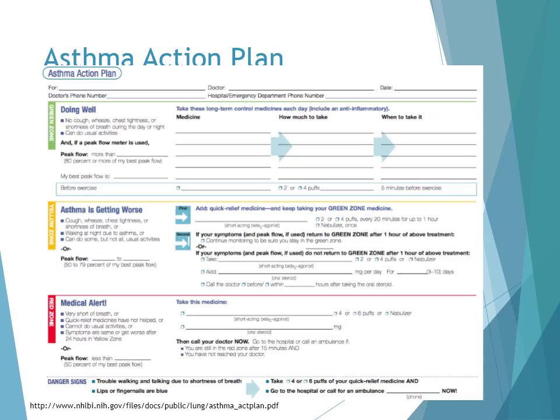And here's an example of an asthma action plan. And you can see there's different zones, the green zone, the yellow zone, and the red zone. And these will each tell the patient how to continue managing their asthma and what steps need to be taken.